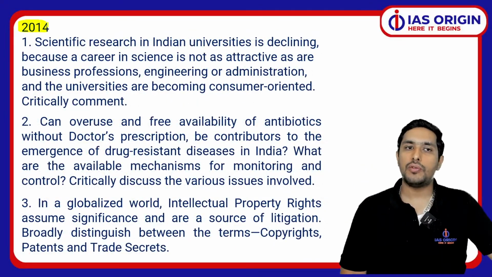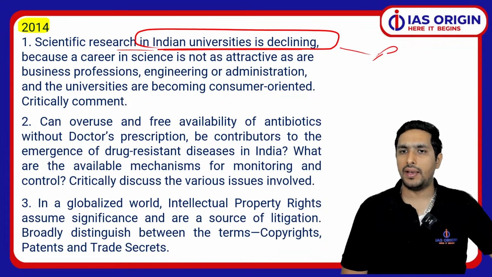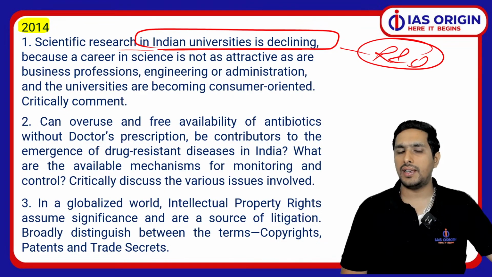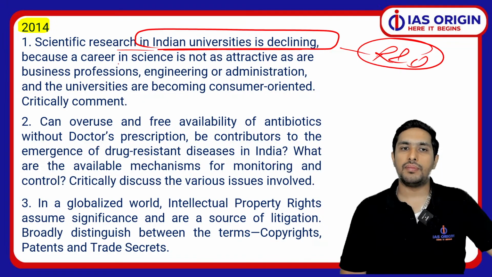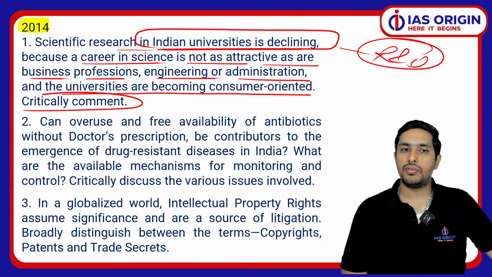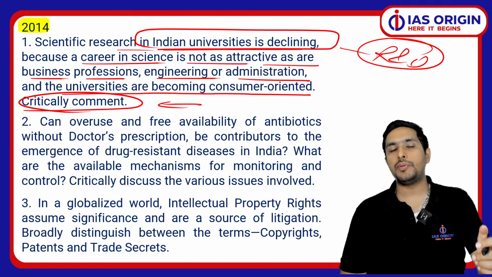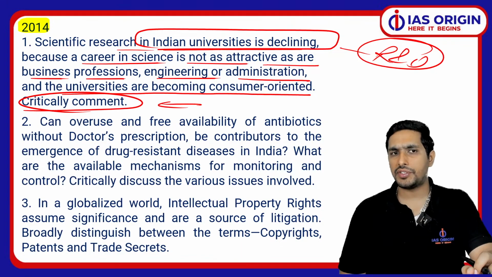When we talk about the 2014 का paper, what exactly do we have? Scientific research in Indian universities is declining. अब ये वही है कि university level पे R&D की बात हो रही है. R&D in India, that's important. And career in science is not as attractive as business professions, engineering or administration. So universities are becoming consumer oriented. They are focusing on placements only, not the R&Ds, और उन्हीं fields में लोग जा रहे हैं जहाँ पे पैसा है. These kinds of questions are there.